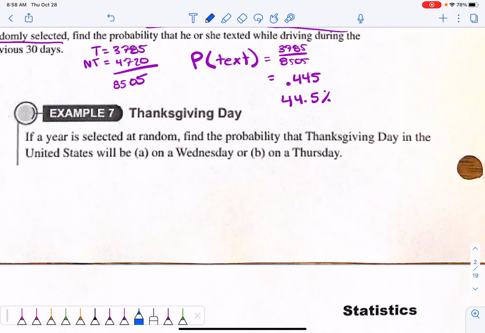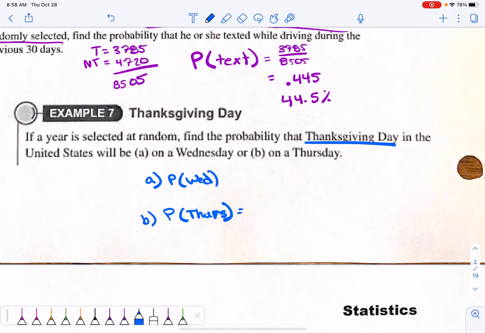Example 7 is kind of a trick question. They say if a year is selected at random, find the probability that Thanksgiving Day is A, on a Wednesday, so we want the probability of Wednesday, versus B, the probability of it being on a Thursday. Don't try to do this problem yet, like Wednesday would be 1 out of 7, or Thursday is 1 out of 7.